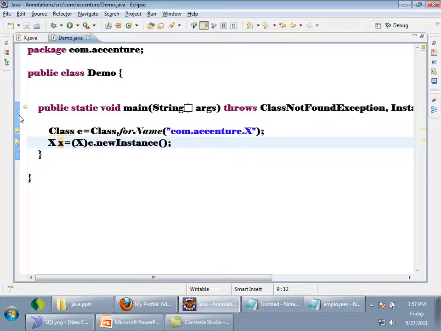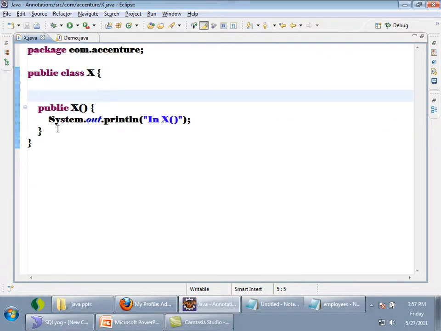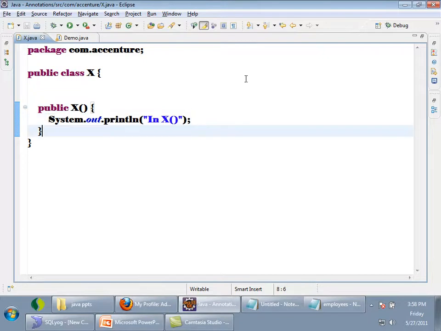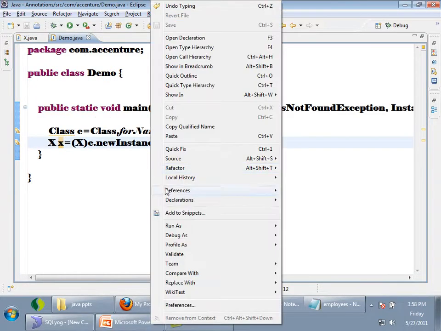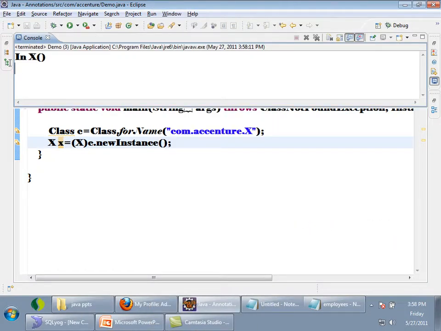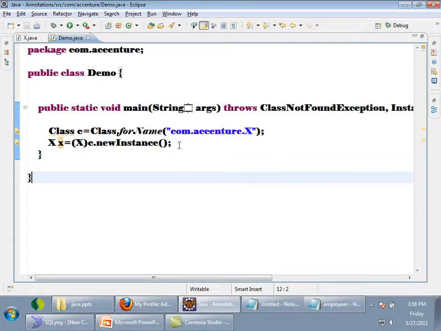Right? Now how do I prove that an object of X is created? I can prove that by showing this print statement once I run this. The constructor will be executed immediately after the object is created. So when I run this Demo.java, I can say that an object of X is created. Now I am running it as a Java application. See, whatever I wrote inside the constructor of X got printed, which means an object of X is created.